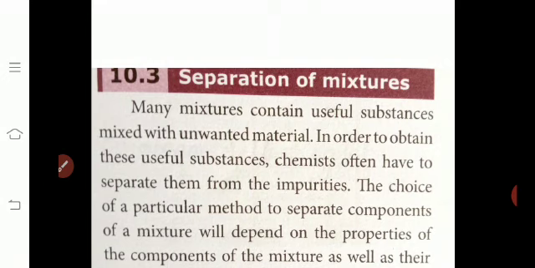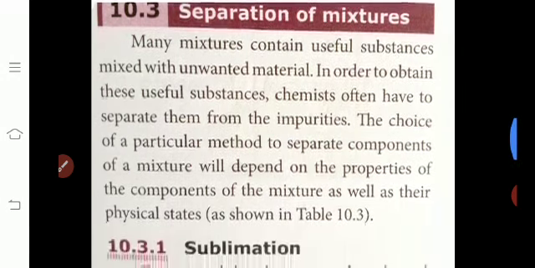In order to obtain these useful substances, chemists often have to separate them from the impurities. The unwanted material is called impurities. The choice of a particular method to separate the components of a mixture will depend on the properties of the components, as well as their physical state.